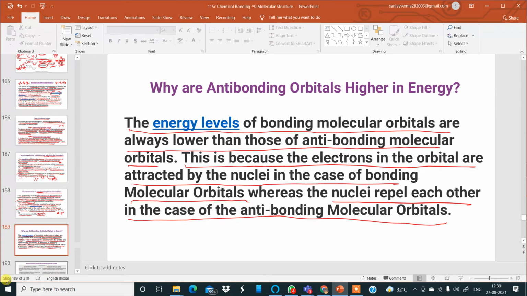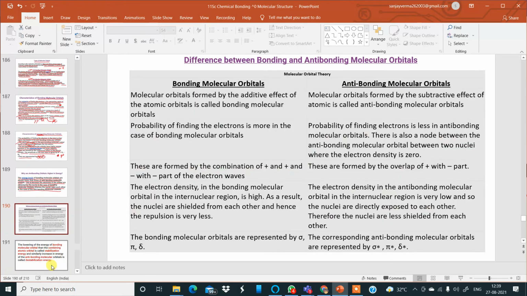Okay, now after all these discussions, it is very important for us to try to read and understand the differences between bonding and anti-bonding molecular orbitals on your screen. This is a different chart which you will find in the textbook also. The same differences are given in the textbook, and indirectly I have explained all the differences already. The first point: molecular orbitals formed by the additive effect. Over here, antibonding, they are formed by the subtractive effect.